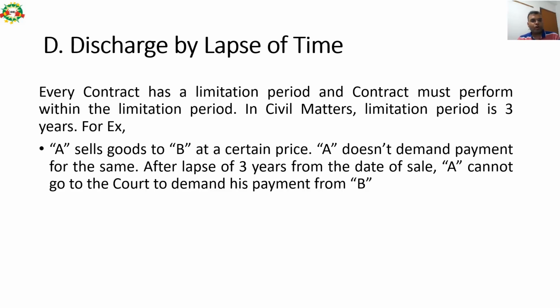The fourth mode of getting discharged from contractual liability is discharge by lapse of time. Every contract has a limitation period and the contract must be performed within the limitation period. Please note down this fact. In civil matters, the limitation period is 3 years. For example, Mr. A sells goods to Mr. B at a certain price. Mr. A doesn't demand payment for the same. After a lapse of 3 years from the date of sale, Mr. A cannot go to court to demand his payment from Mr. B.